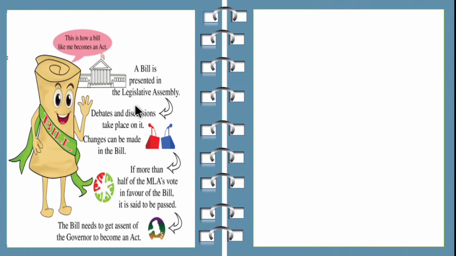So children, first the bill is presented in the assembly and there will be discussions among the ruling party and the opposition party. After discussion, the necessary changes are made in the bill. Then it comes for voting. If more than half of the MLAs are in favor of the bill, then it is said to be passed. Then it needs to be approved by the governor to become an act. So this is how a bill is converted to an act.